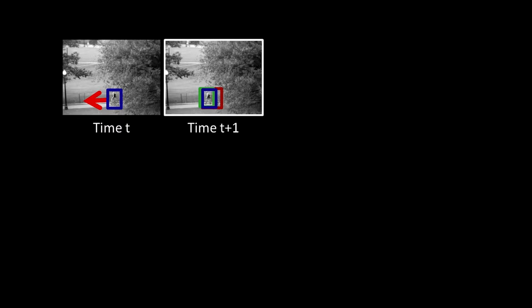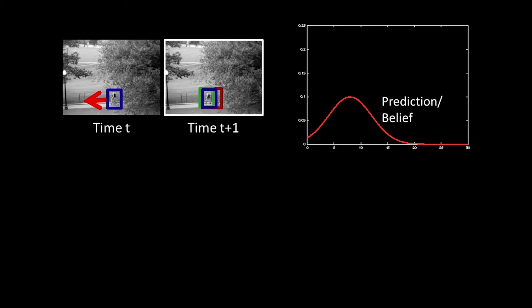So to give you, again, still a little bit of intuition, but getting a little more formal. Here we have that same person walking at time t, and then there's a question of what do we do at time t plus 1. The idea is that from time t, we have some prediction or belief, indicated here in red, of where we think the person is. And that's our prior. So before we take any measurements at time t plus 1, this is our belief.